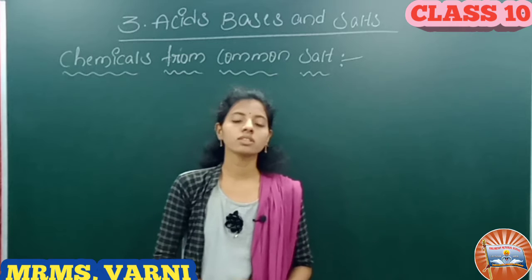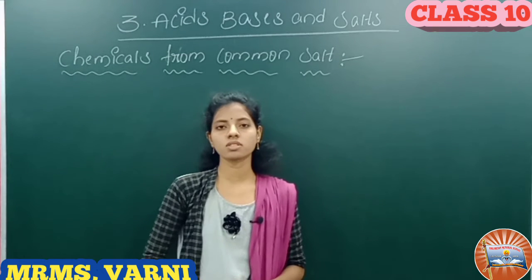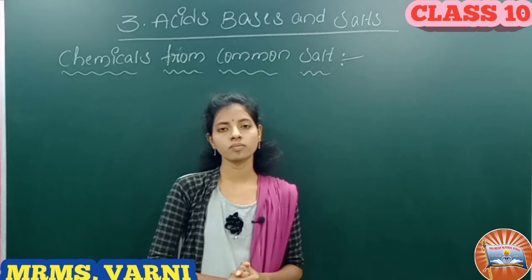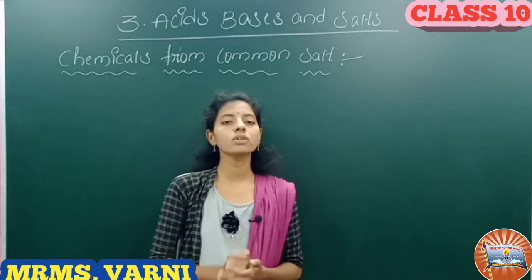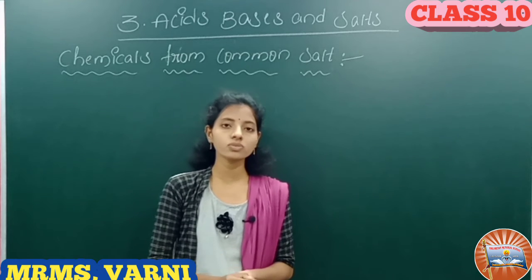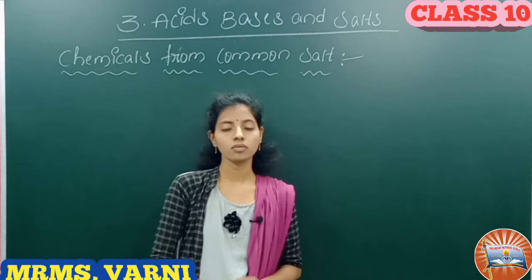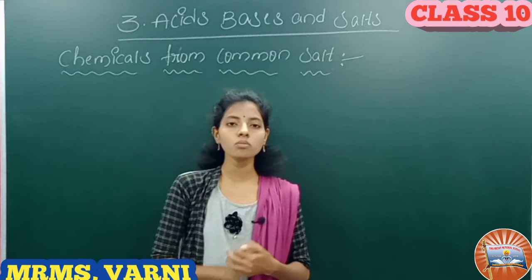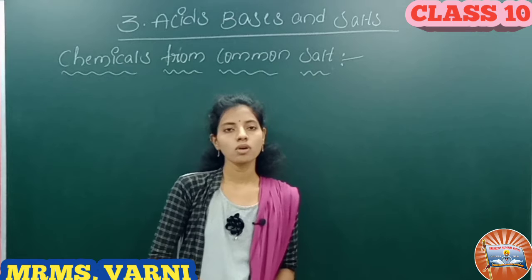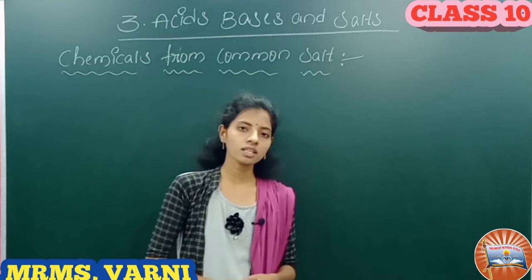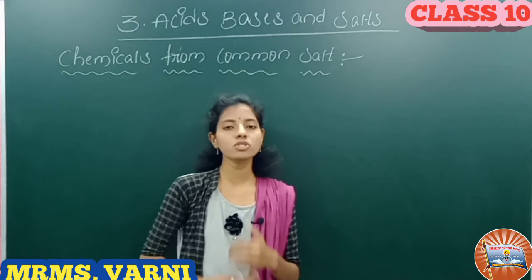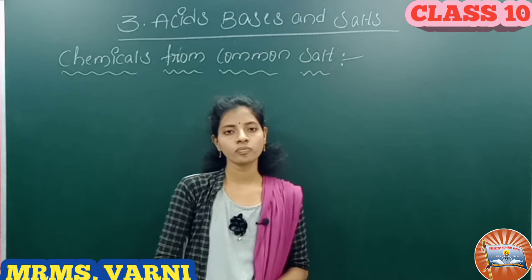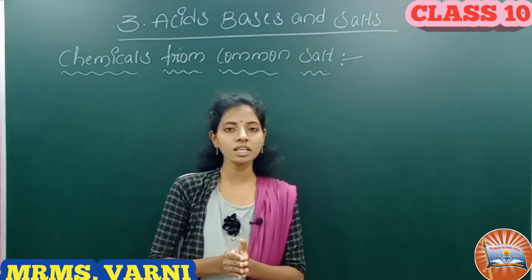See the next one, chemicals from common salts. Salts are ionic compounds which are produced by the neutralization of acid with base. We know when one acid reacts with base, it will form salt and water. So we can say that these are the ionic compounds which are produced by the neutralization of acid with base. Salts are electrically neutral.